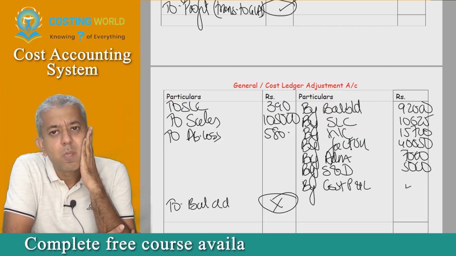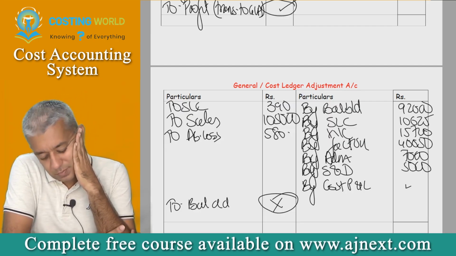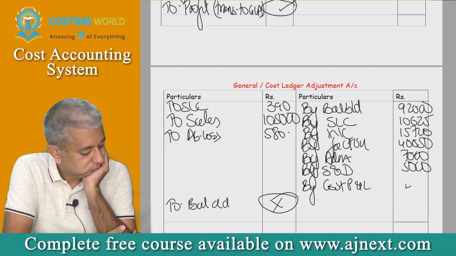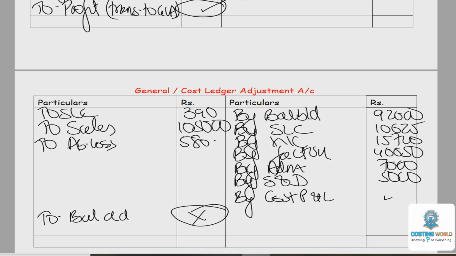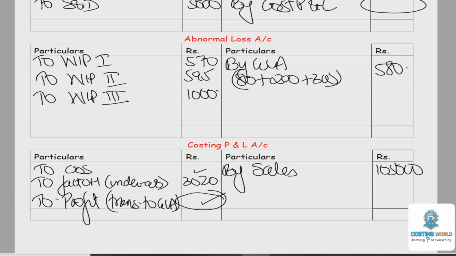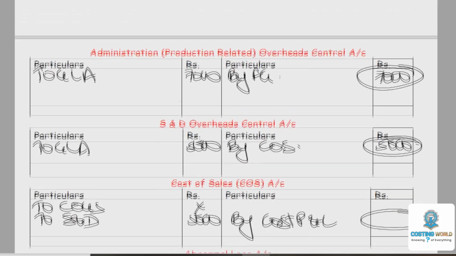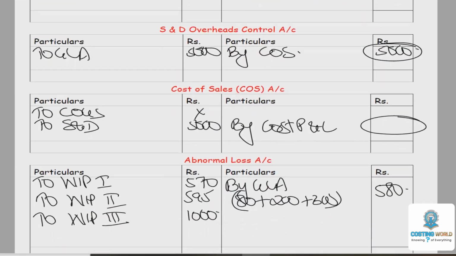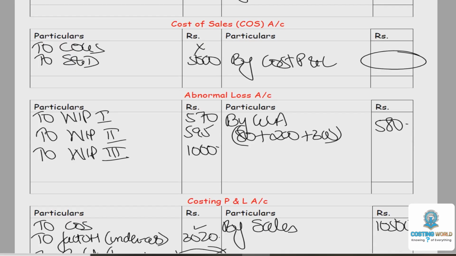Done? No, sir. Okay. Once you get the GLA balance, do let me know, please. So we will transfer abnormal loss balance also. There is one thing that is pending from our side. Sorry, one thing that is pending. I did not close one account, no? I did not close the abnormal loss account, no? Everyone? Yes, sir. Okay, sorry.